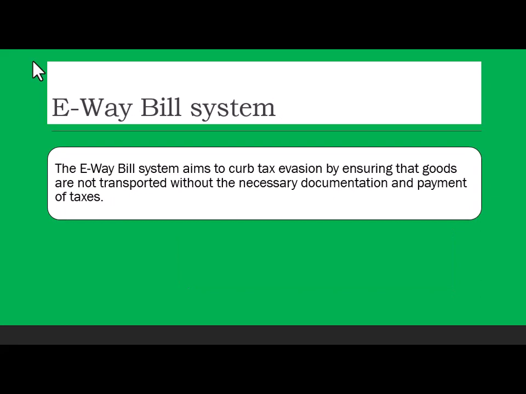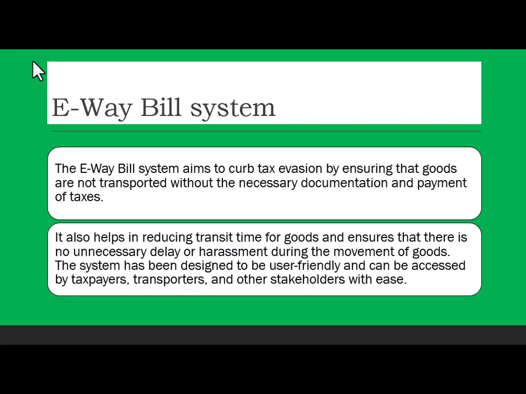Further, sir. The e-way system aims to curb tax evasion by ensuring that goods are not transported without the necessary documentation and payment of taxes. It helps in reducing the evasion of taxes and ensures that there is no unnecessary delay or harassment during the movement of goods.